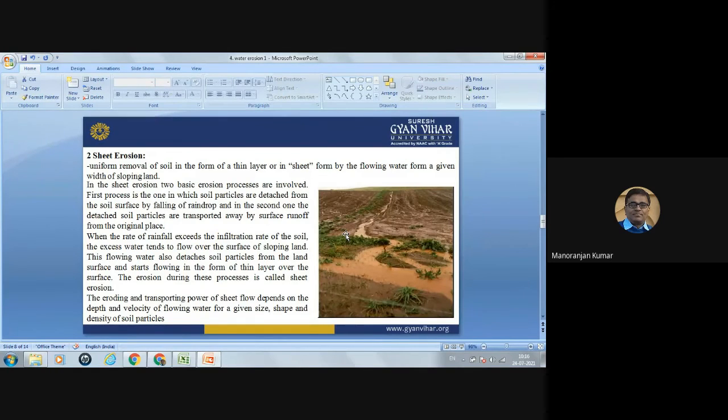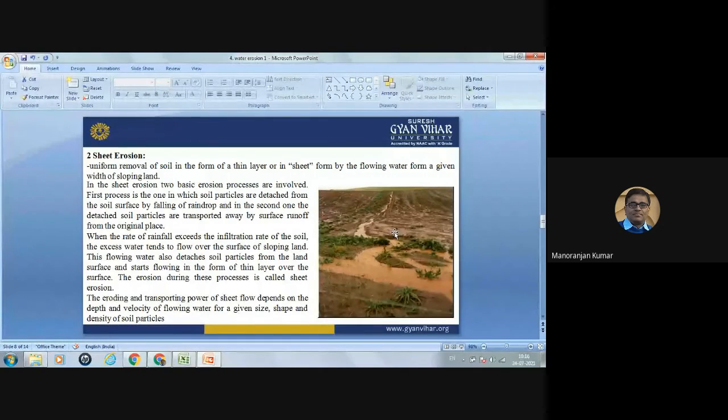But when the rate of rainfall is more than the infiltration capacity of the soil, the excess water will flow over the surface of the soil. That flowing water also detaches the soil particles from the land surface and starts flowing in the form of a thin layer over the surface. The erosion during this process is called sheet erosion.